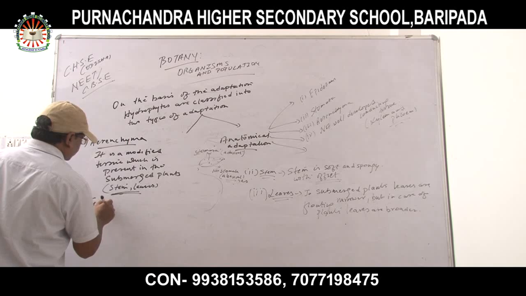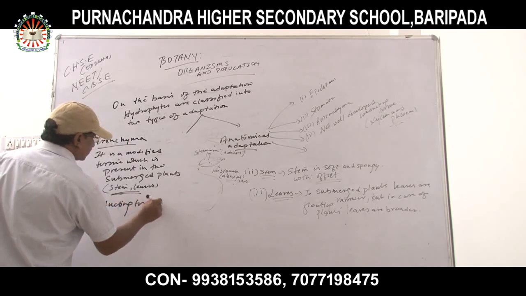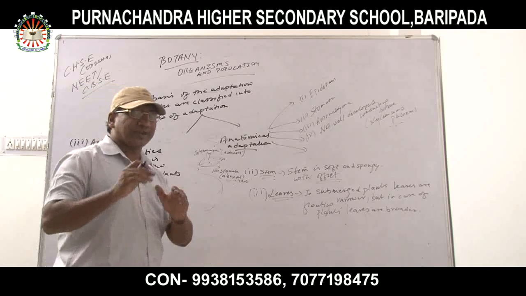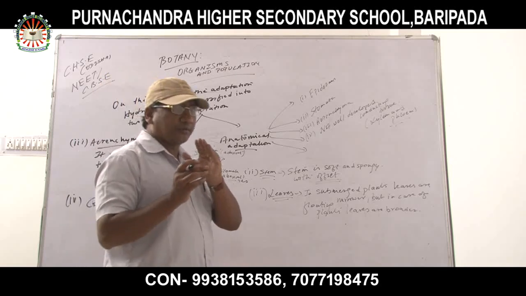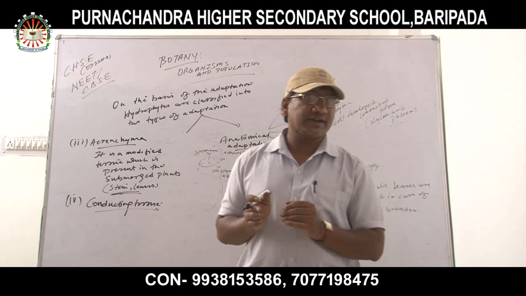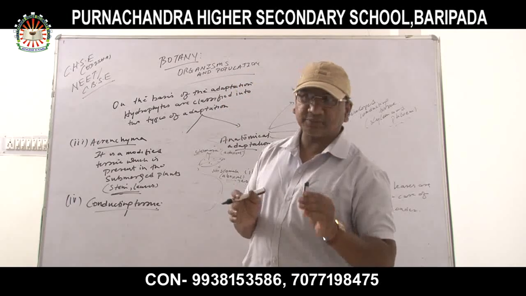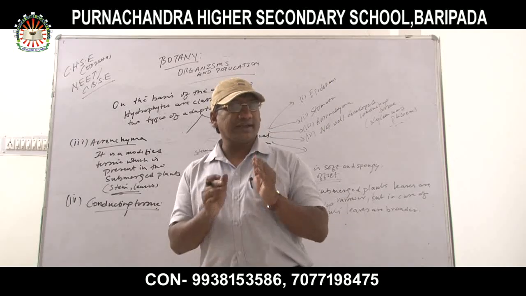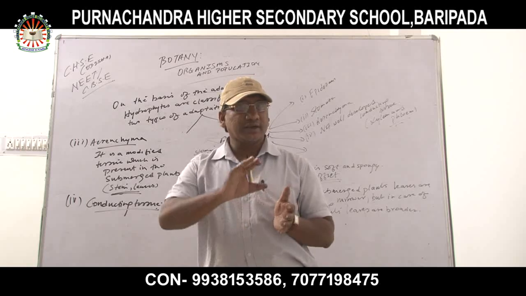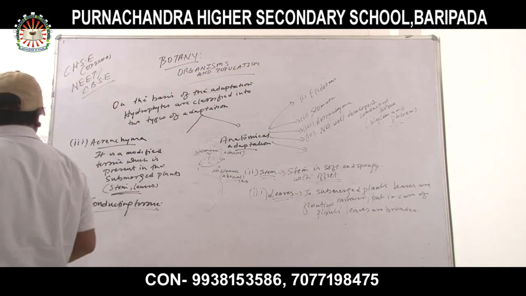Next is number 4, conducting tissue. Remember it. In aquatic plants, conducting tissues are not well developed. However, a little bit of phloem is developed. But xylem is not well developed due to the absence of which substance? Lignin. Due to the absence of lignin, in aquatic plants xylem is not well developed, but phloem is a little bit developed.